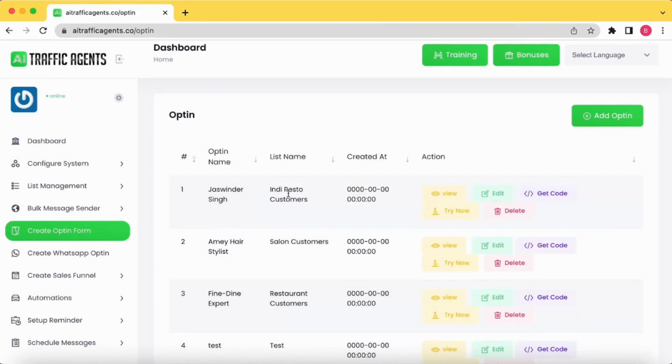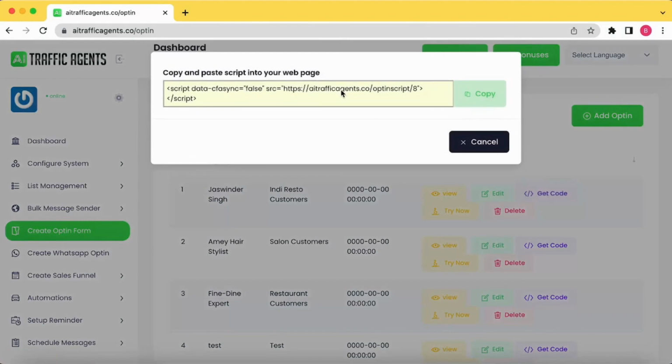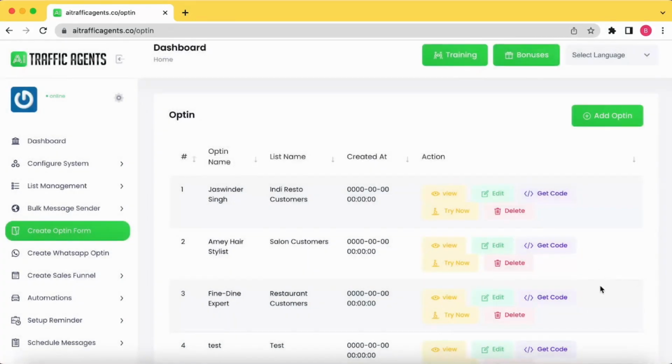This is the list name. All you have to do is get this code and add it to your website, and your chatbot will be integrated and ready to take care of all the customer care queries, help your customers place orders, and generate more business for you.